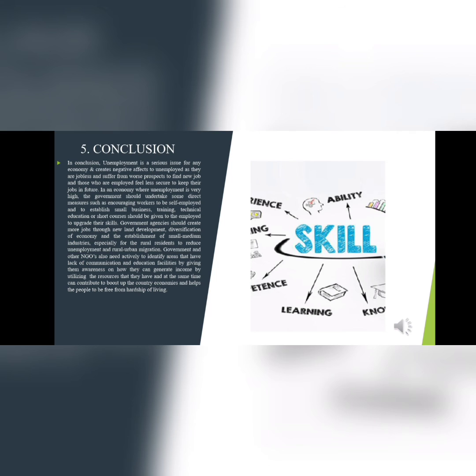Training, technical education and short courses should be given to the unemployed to upgrade their skills. Government agencies should create more jobs through new land development, diversification of the economy, and establishment of small and medium industries, especially for rural residents, to reduce unemployment and rural-urban migration.